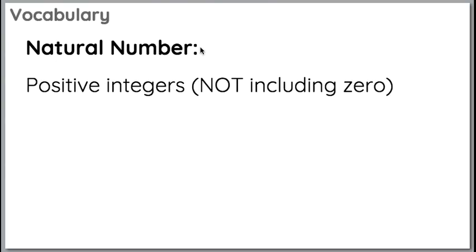Natural number. Natural number isn't some type of number you really hear about now that you're in middle school. But natural numbers are positive integers, no 0. So we actually start at 1. So a natural number does not include 0.